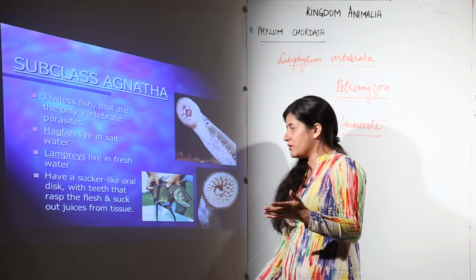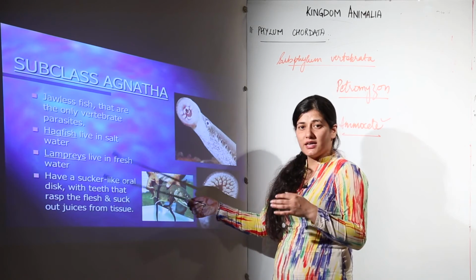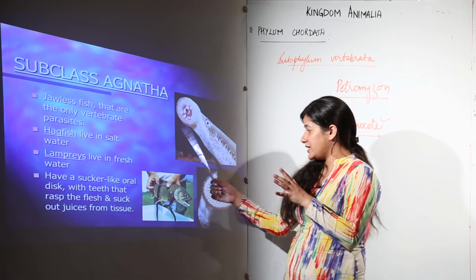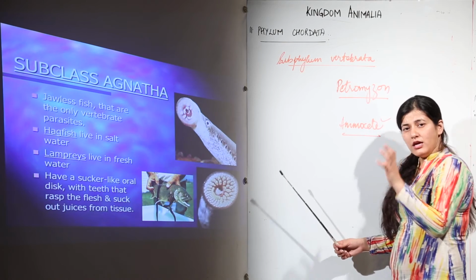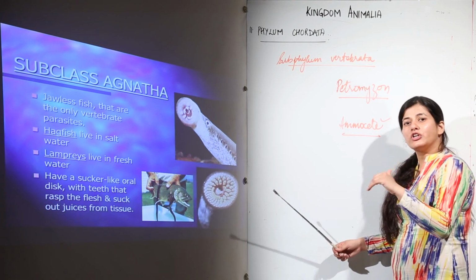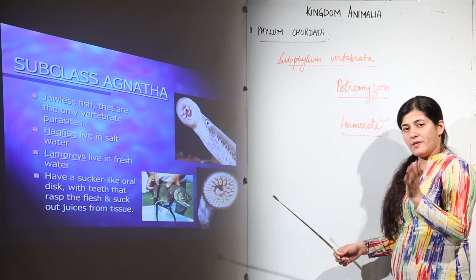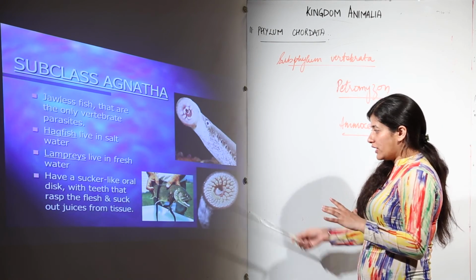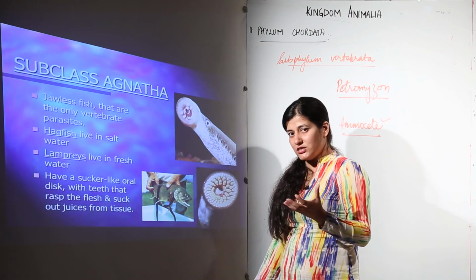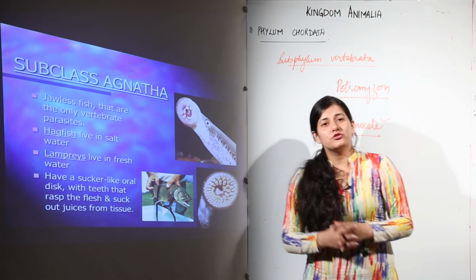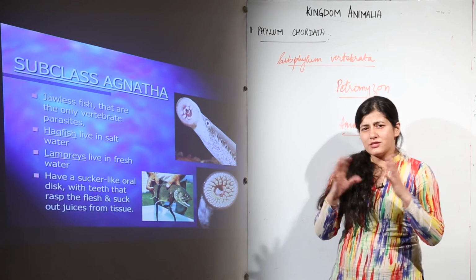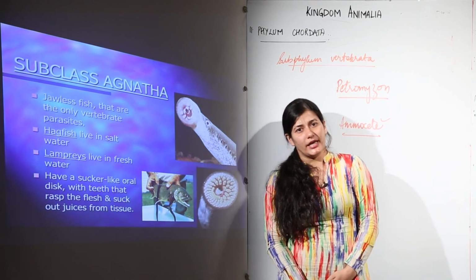These two words are to be remembered, otherwise you have to remember the features: that they are going to be parasitic, they are going to be marine in the case of hagfish, and in the case of lampreys they are going to stay in fresh water. They would be obligate parasites, ectoparasites. They would not go inside; they would be ectoparasites which feed on other organisms' nutritive fluid, as you can see over here. So this is all we have to study about Agnatha.